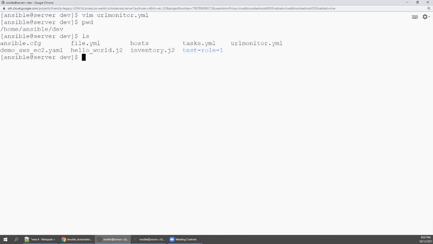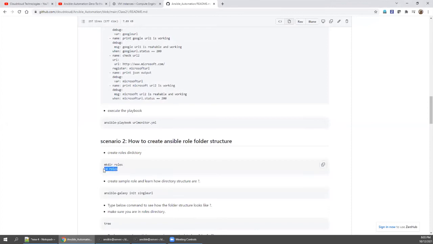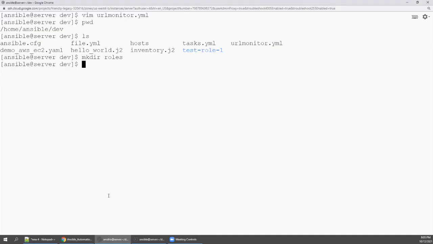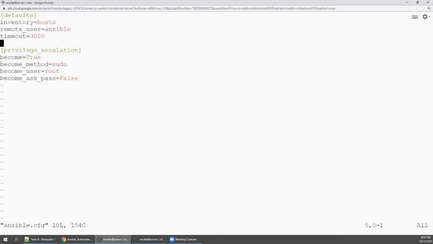Wherever you are with Ansible.cfg, of course you can create it anywhere and point towards the directory, but I am creating it here itself. And I am going to that roles directory. So what is my roles directory? This is my roles directory. Copy this, come out, and then open up Ansible.cfg.